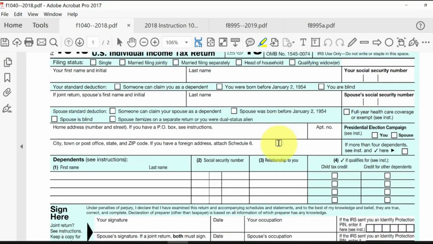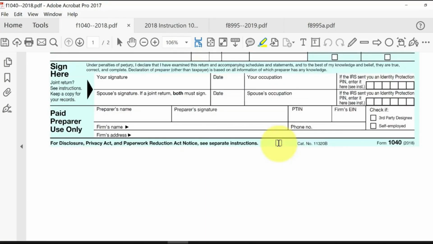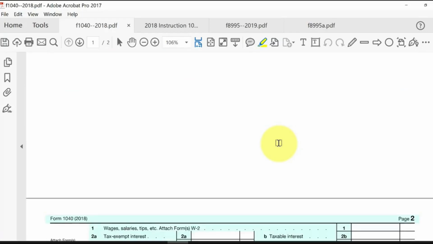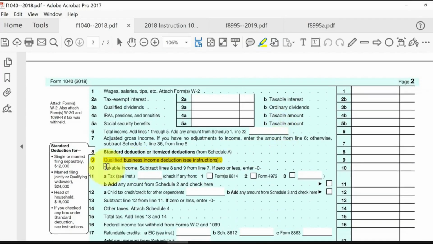The deduction shows up after the standard deduction and itemized deduction here in line 9. Again, even though this is related to business income, this qualified business income deduction is not a business deduction. It's treated similarly when you do the subtraction to the standard or itemized deduction, eventually coming down to this taxable income number that we're all familiar with to calculate the tax liability for the year.